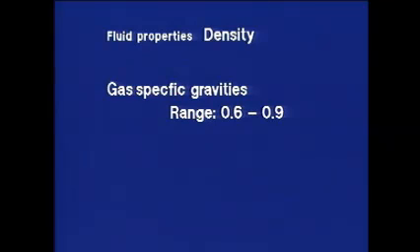Gas-specific gravities range in magnitude from about 0.6, which is pipeline quality, to 0.9, which represents a rich gas containing condensate. Gas is much lighter than oil, and so it'll tend to move upward in a reservoir under the force of gravity, while oil moves downward.